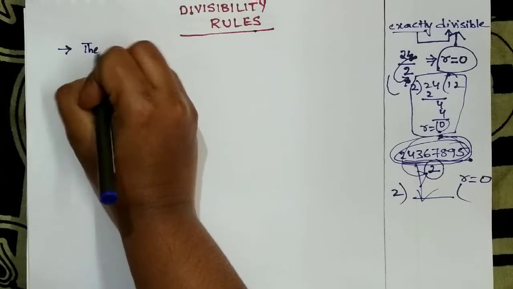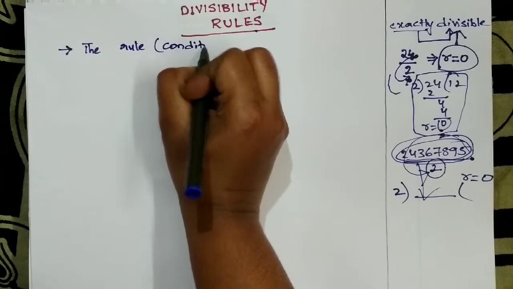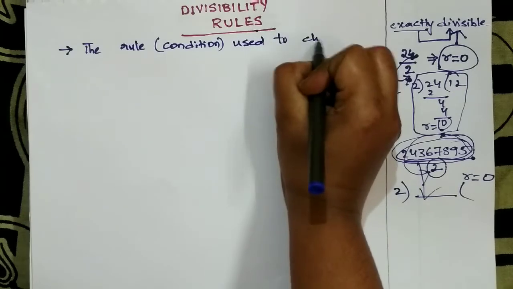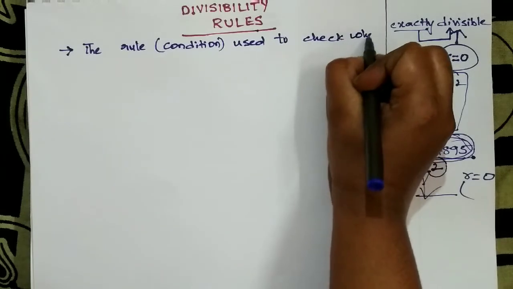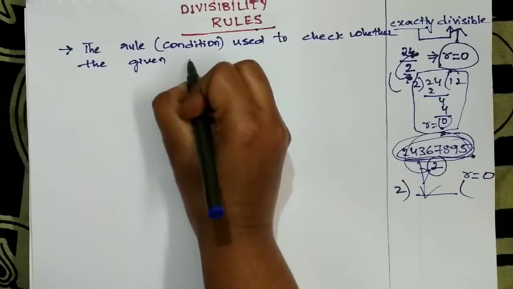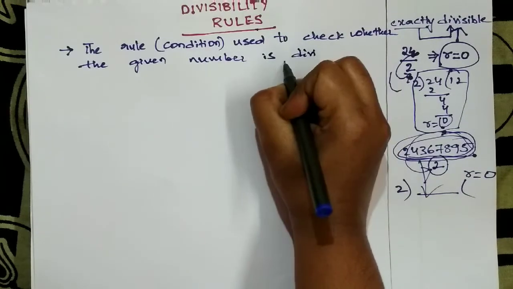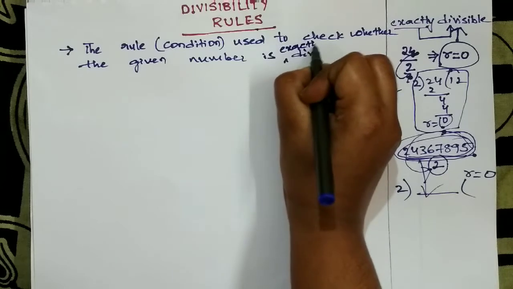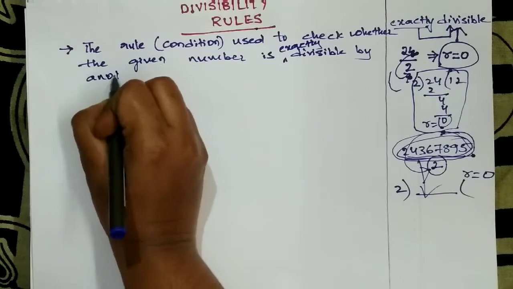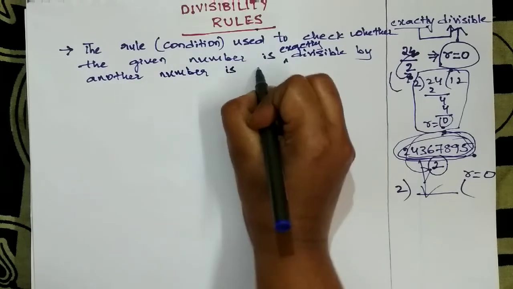The rule, or you can say the condition, used to check whether the given number is divisible by, here you can use the word exactly divisible by, another number is called a divisibility rule.